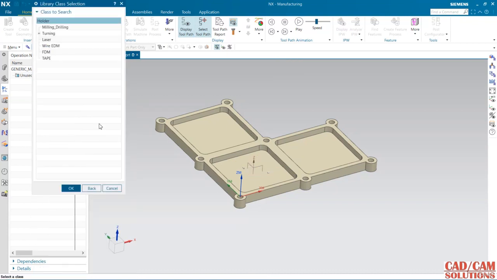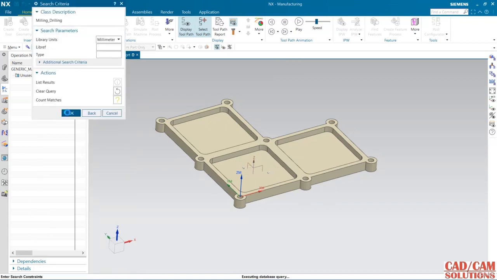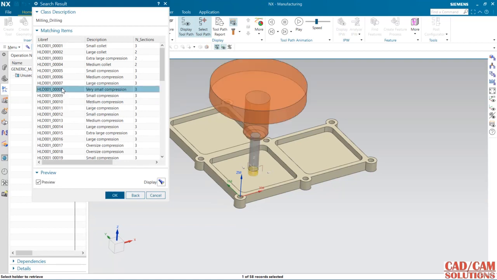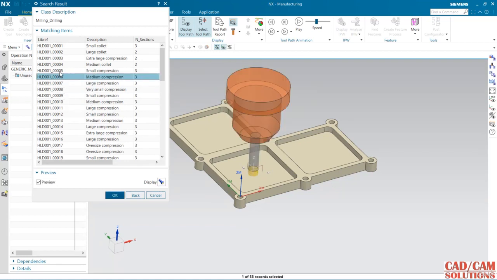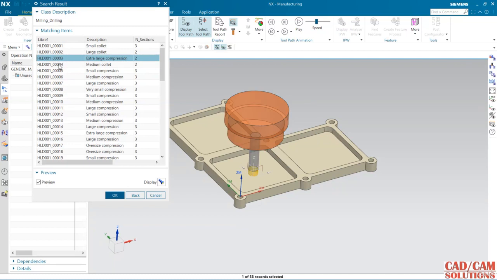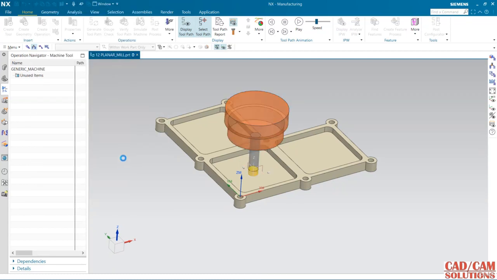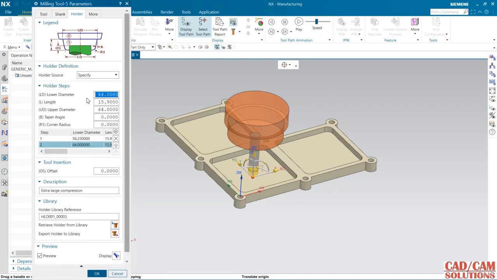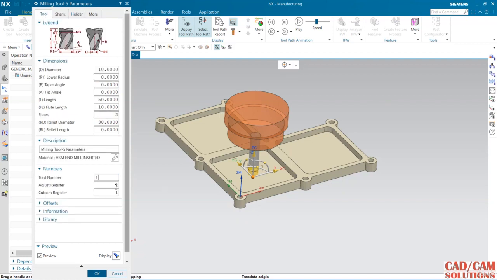I'm going to use it from the library. See, here we have different types of tool holder. You can use any one of these, and the number is 1.